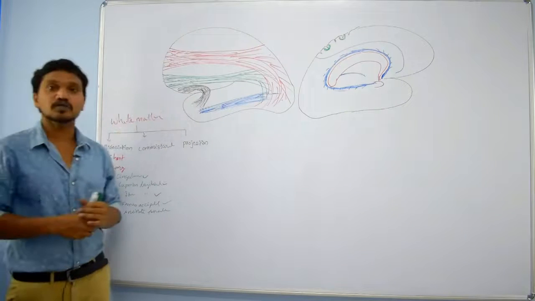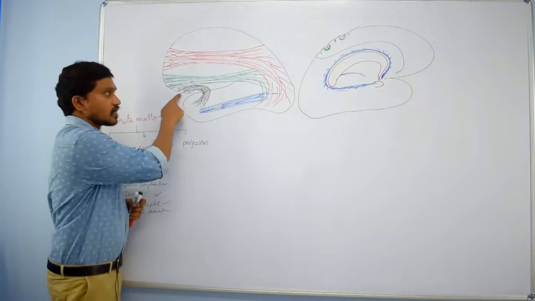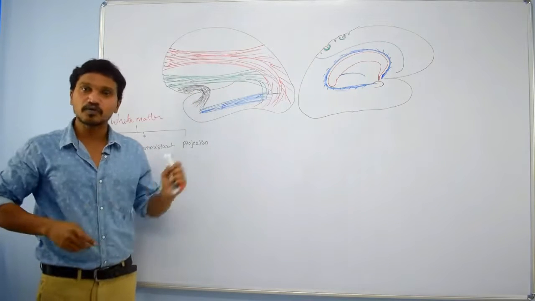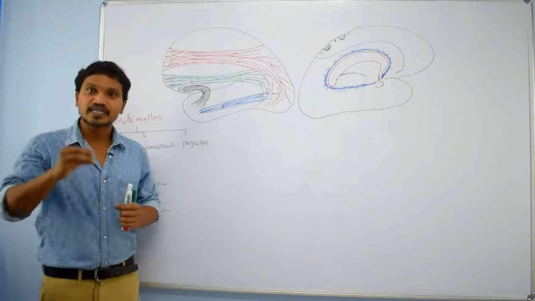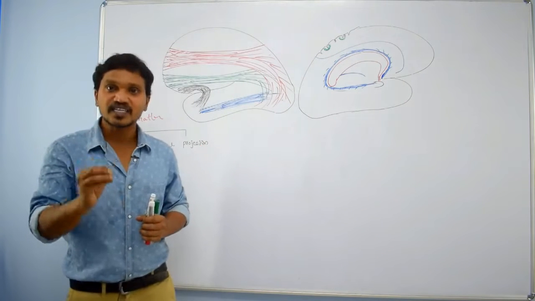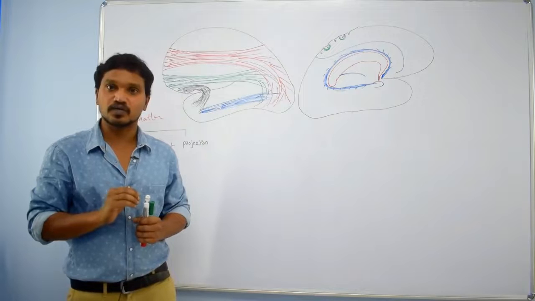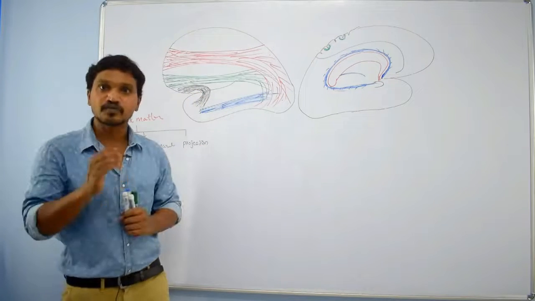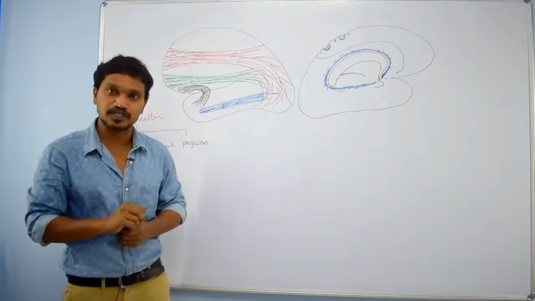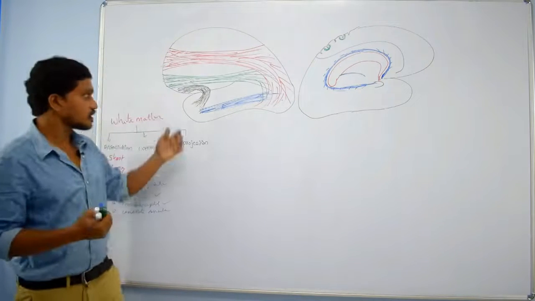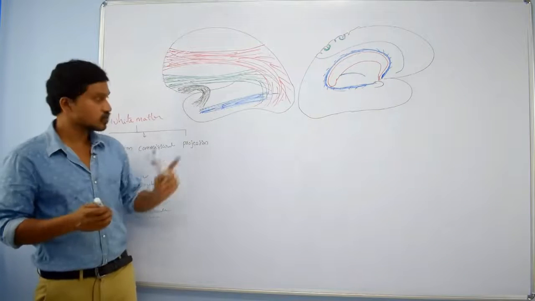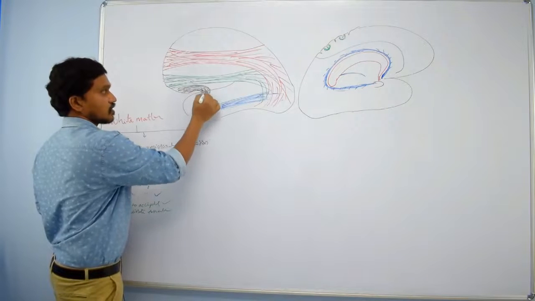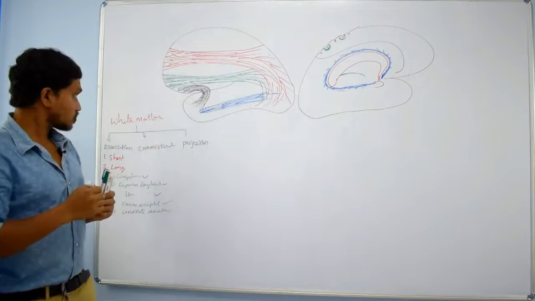This is the uncinate fasciculus. It connects the orbital gyrus and Broca's area with the temporal lobe. If you want to know its function, it conveys auditory and visual impulses to Broca's area. For what? For expression of spoken speech, right? For that, these fibers are helpful. So these fibers we are calling the uncinate fasciculus. Clear?